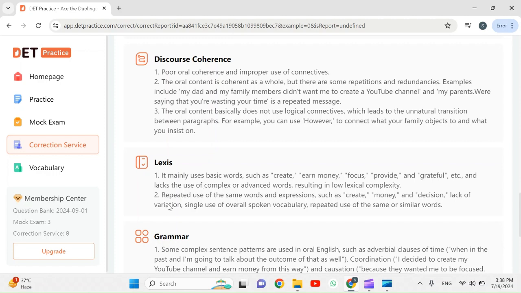And the second one is repeated use of the same words and expressions such as create, money, and decision, lack of variation, single use of overall spoken vocabulary, repeated use of the same or similar words. So these were the problems in my lexis or my vocabulary while answering the question. So I have to keep this in mind, and next time, if I'm answering any question, then I have to keep these points. And instead of using basic words, I have to use advanced words. And instead of repeating the same word again and again, I have to use alternatives in my answers.